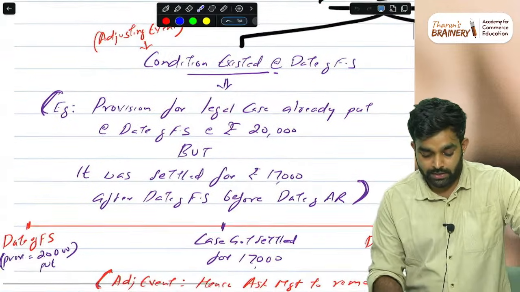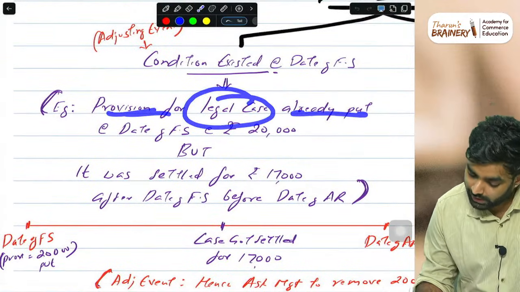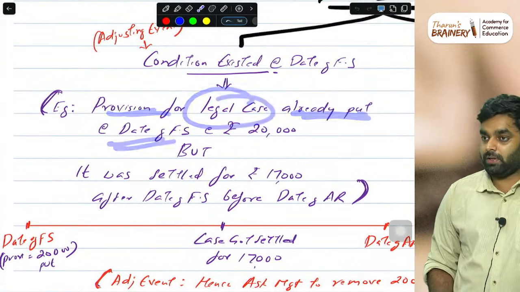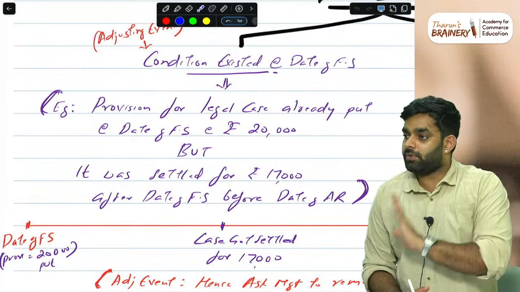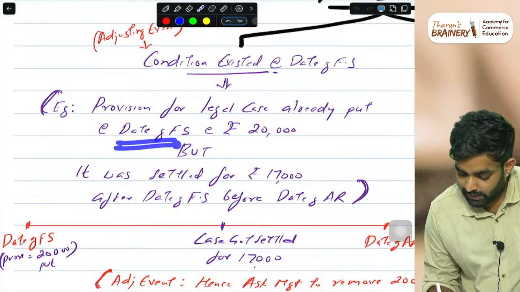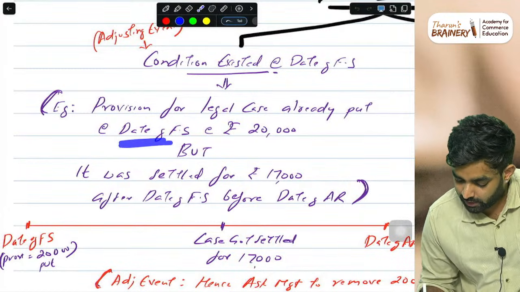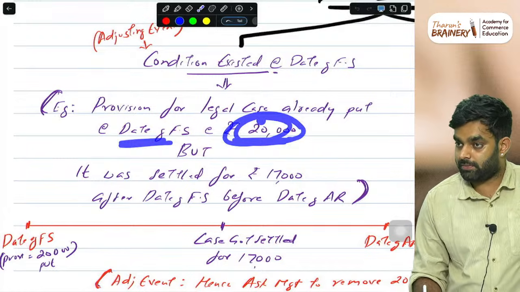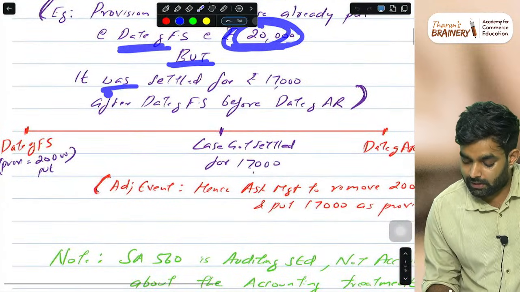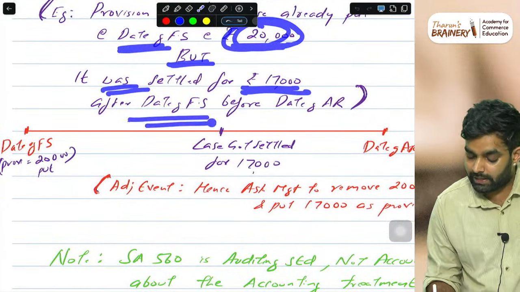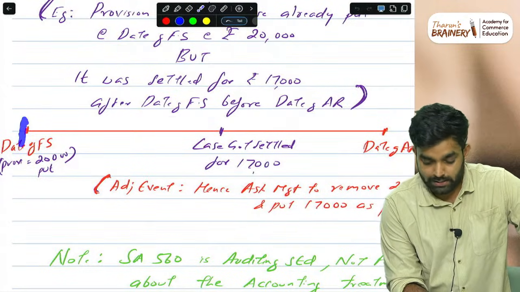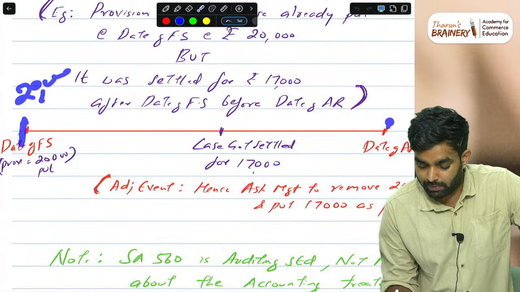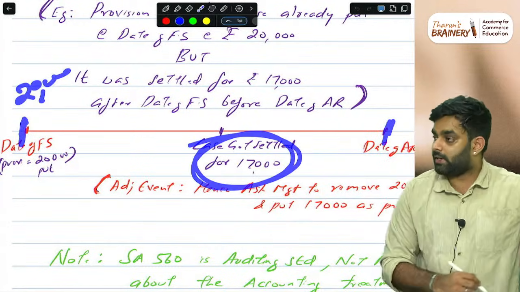On the date of, for example, a provision for a legal case already put at the date of financial statement. The case was there before 31st March. The company knew we are going to fail the case, so they put a provision, like a provision for debtor, anything. So at the date of financial statements, they put it as 20,000. But it was settled for 17,000 after the date of financial statements, before the date of audit report. Like 31st March, the condition was there, they put a provision as 20,000, and before the date of audit report, it got settled for 17,000.